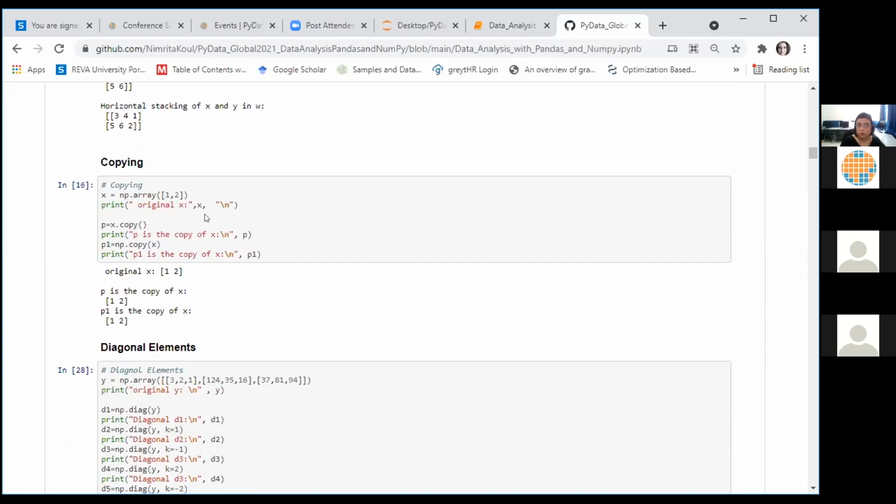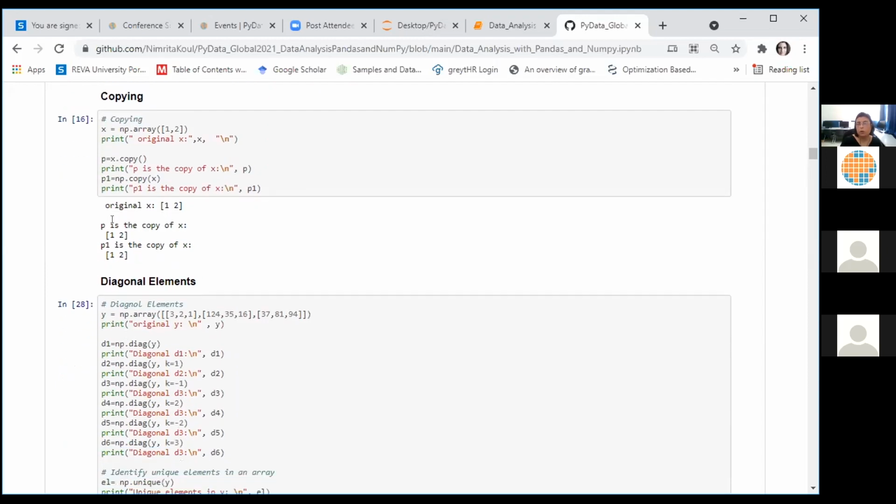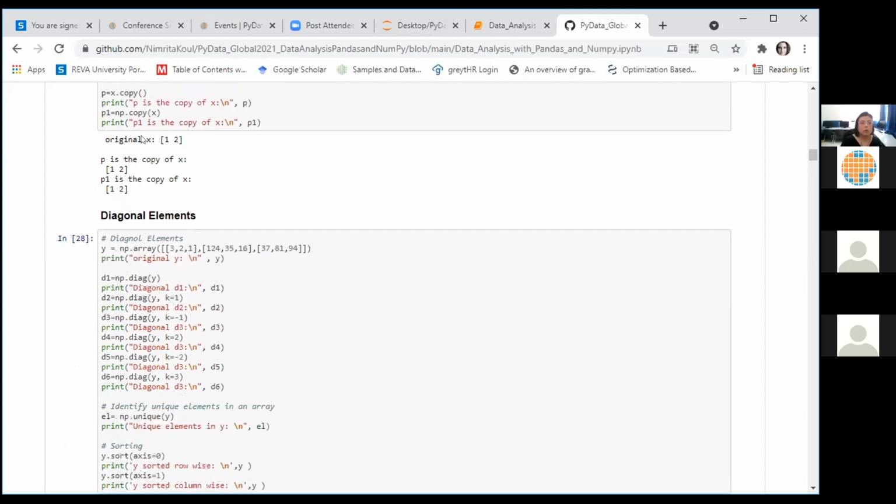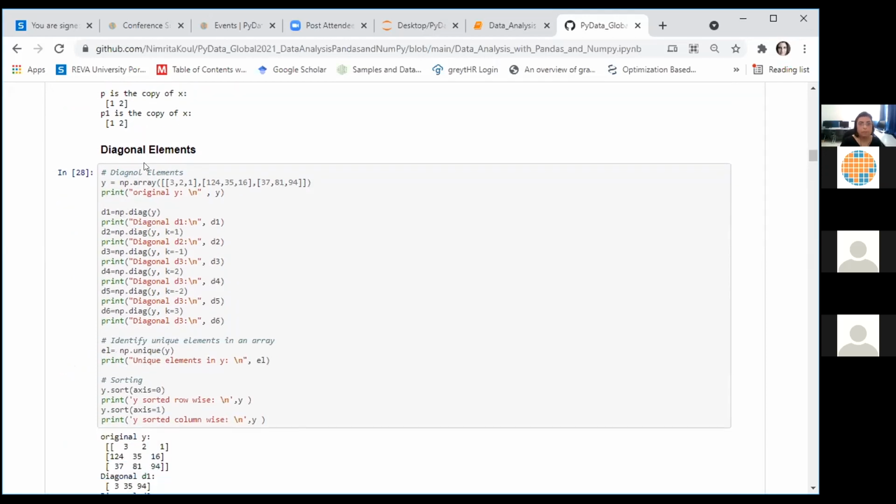The next operation that we'll see is copying. You can create an array and copy it into another array using the copy function. We can call it in two ways. You can call copy directly on the object that you want to be copied into another object. You can also call it like np.copy, using the NumPy module's copy function. In both cases, our result is the same. This is a deep copy operation.